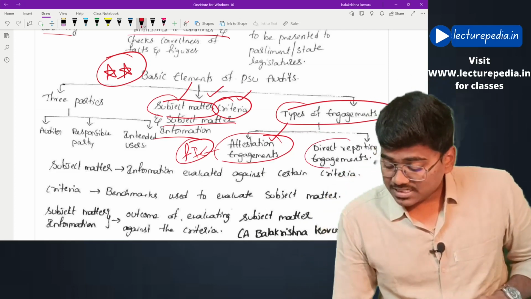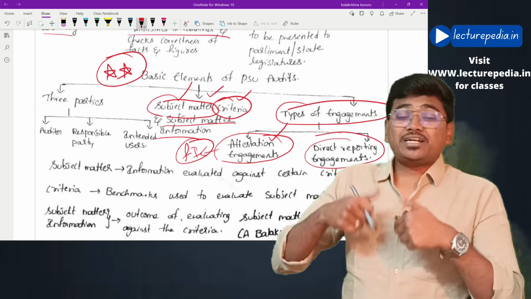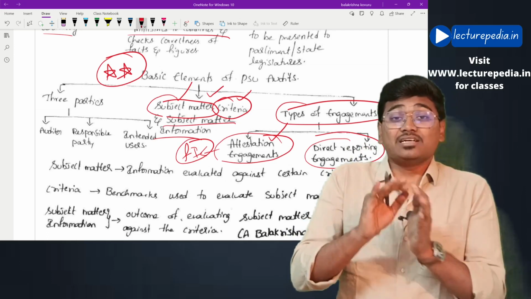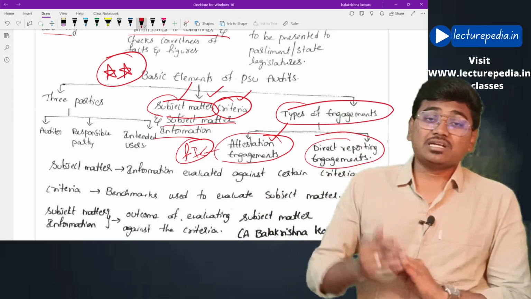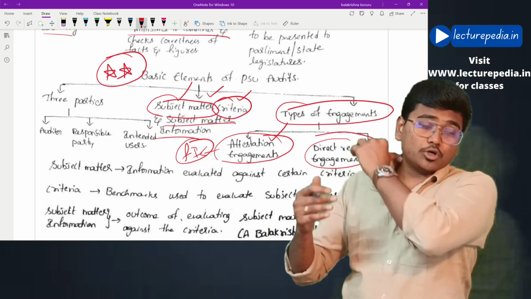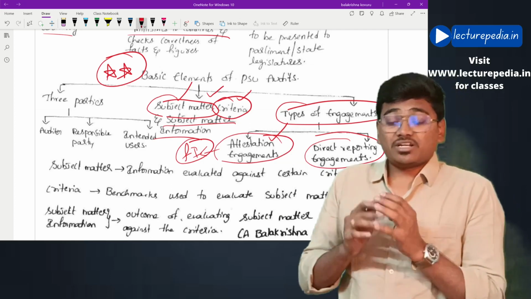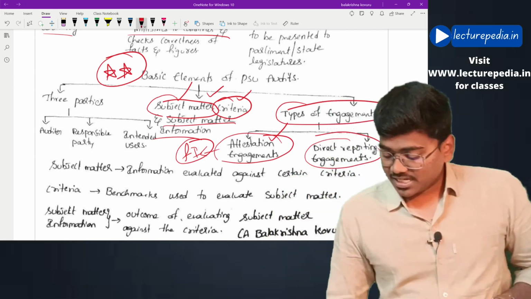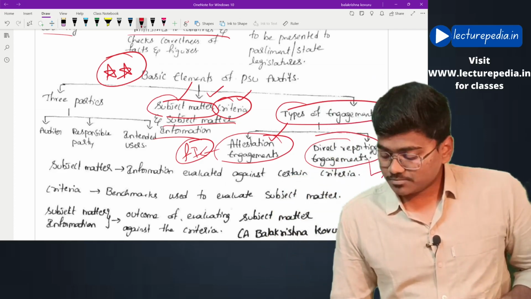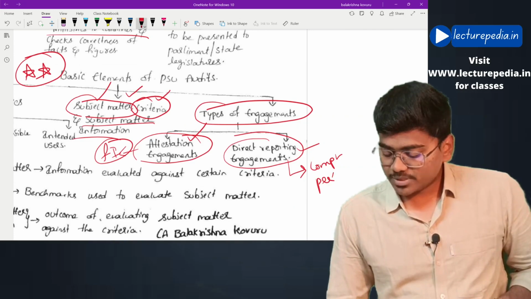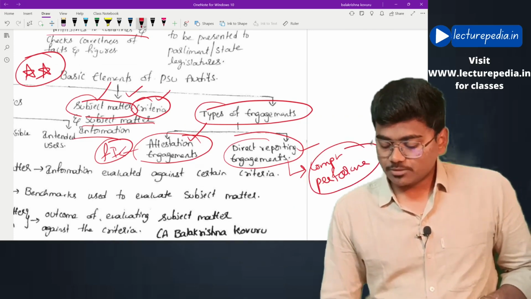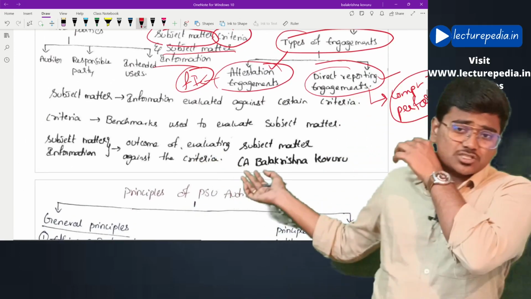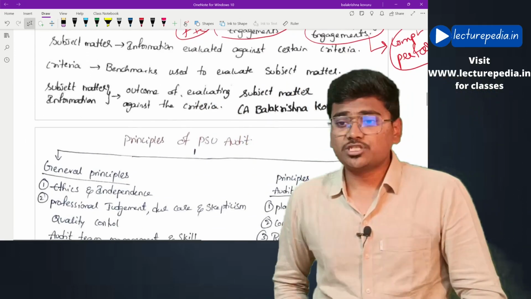Whereas in case of direct reporting engagement, the auditor himself has to compare subject matter with the criteria and he has to arrive at subject matter information and he has to give report on the subject matter information. All the work will be done by auditor himself in case of direct reporting engagements. Here examples would be compliance audit, performance audit. These will be examples of direct reporting engagement. Hope this is clear. Here I have given the definitions of subject matter, criteria and subject matter information. You can go through that.